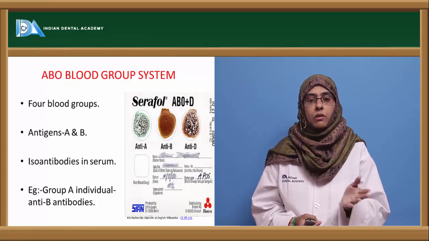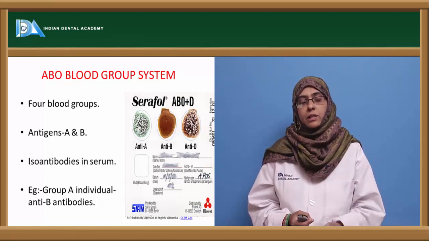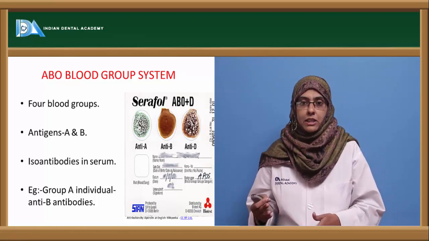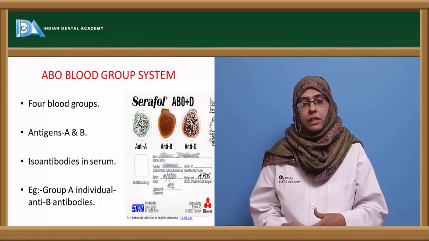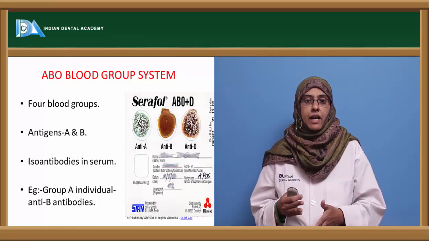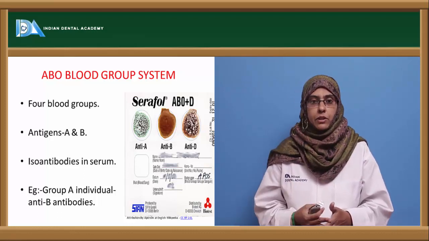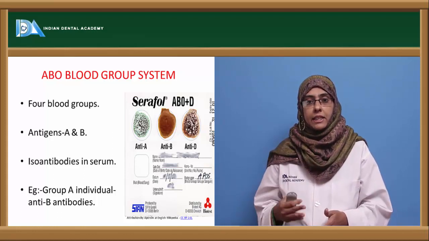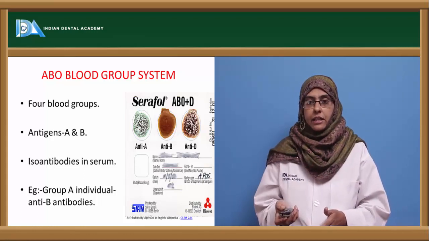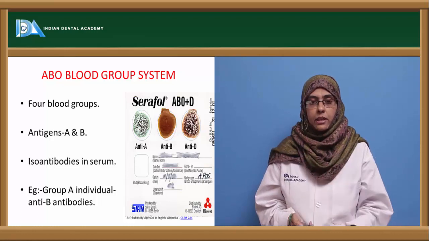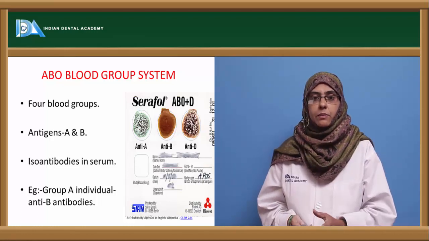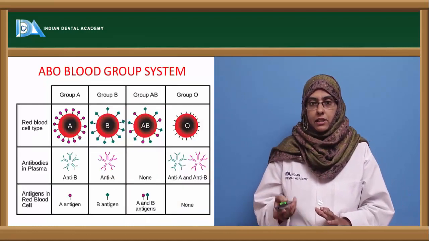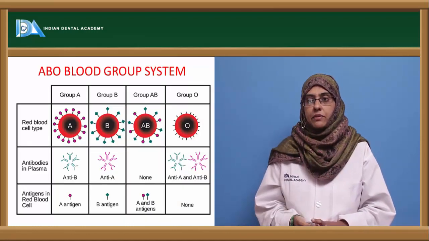Apart from that, you can also classify the blood groups based upon the antibodies present in the serum, which are called isoantibodies. An individual with the A blood group usually has anti-B antibodies in the serum, and a person with the B blood group will have anti-A antibodies in the body. These are the isoantibodies usually seen in a person with the corresponding blood group. This can be best explained with the help of the slide.